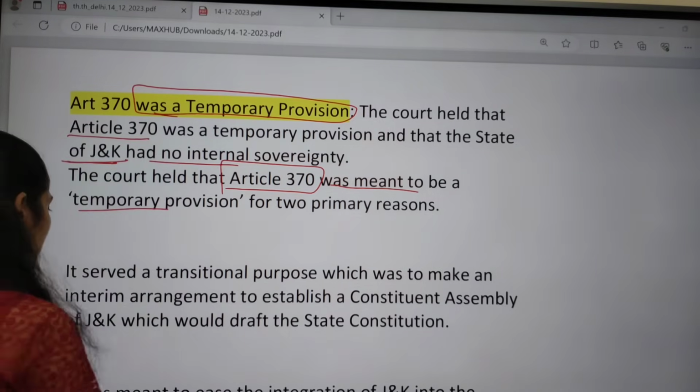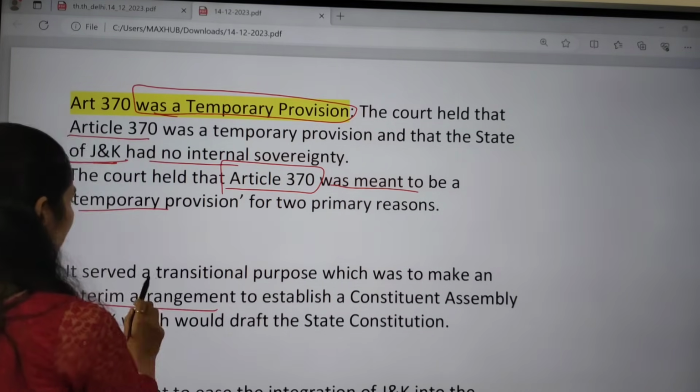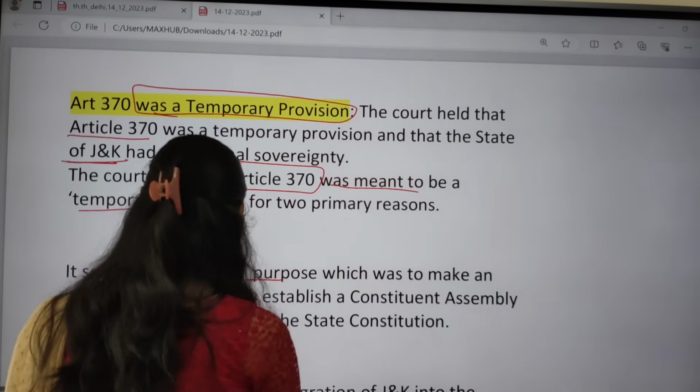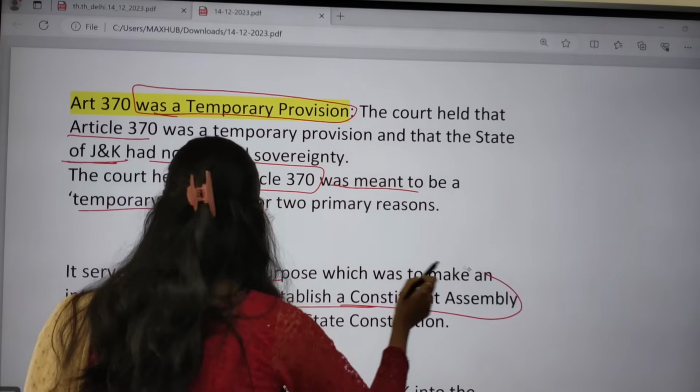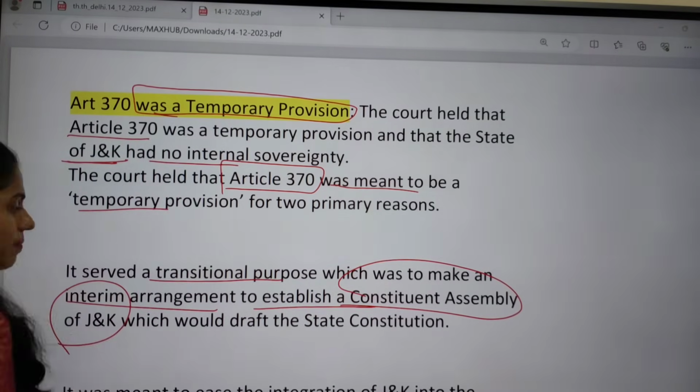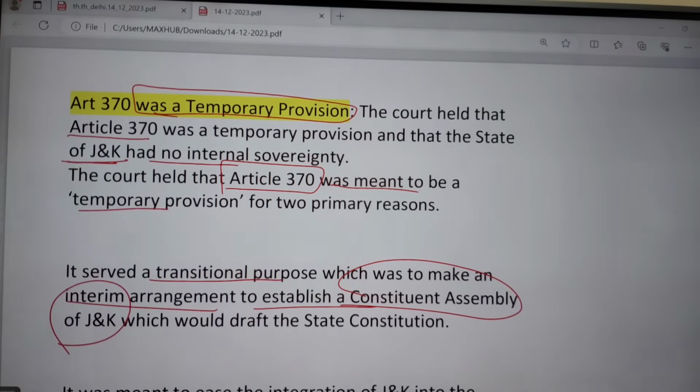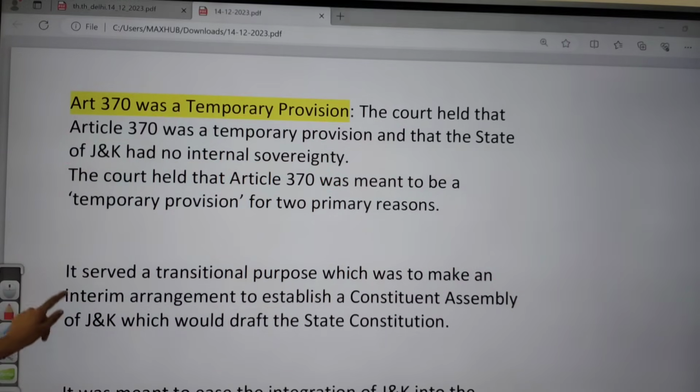First, it served a transitional purpose: to make an interim arrangement to establish the Constituent Assembly of Jammu and Kashmir, which would then constitute the state's constitution. Because of this, it is a temporary provision.